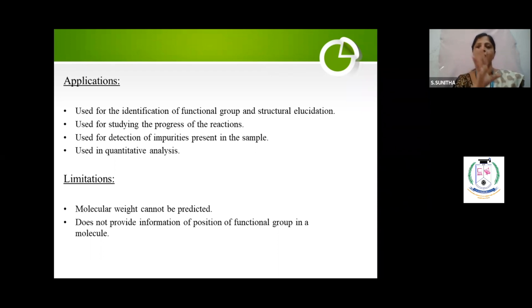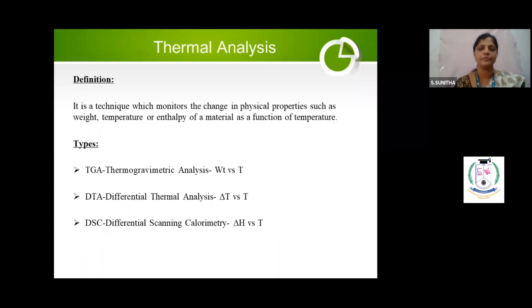For example, chlorophenol: I do not know whether the chlorine is present in the first position, second, or third. That information it will not give, but it will give that chlorine is there, phenol group is there, benzene is there. For all these you will get a peak, but the positions you will not get by using the IR spectrophotometer.